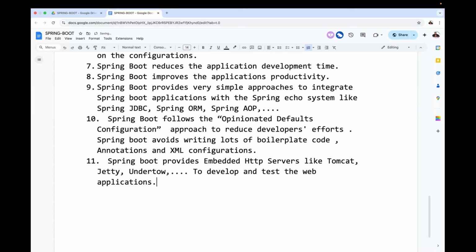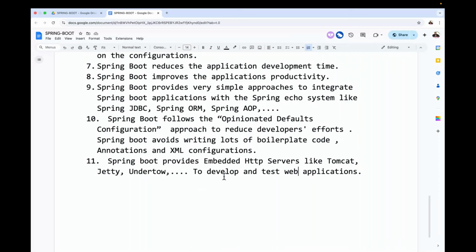Spring Boot provides embedded servers like Tomcat server, Jetty, Undertow, and so on to develop and test the web applications.